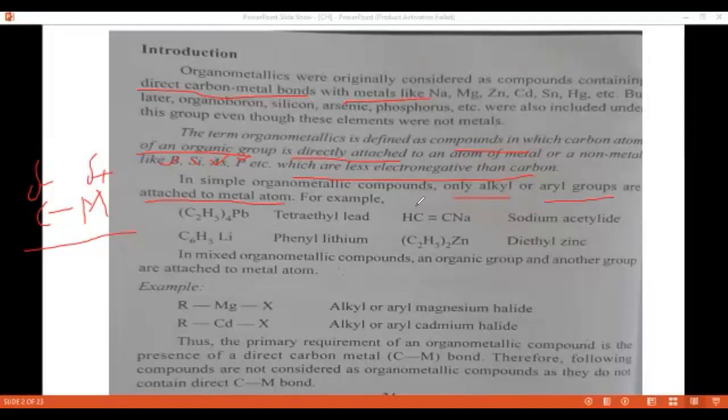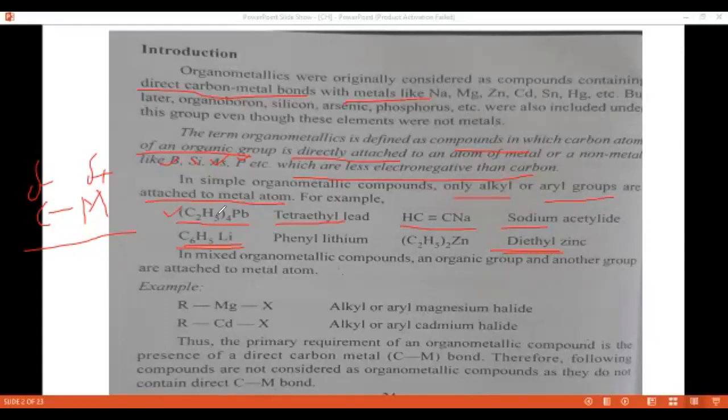For example, tetraethyl lead, sodium acetylide, phenyl lithium, diethyl zinc. Means in these organometallic compounds, only alkyl or aryl groups are attached to the metals.